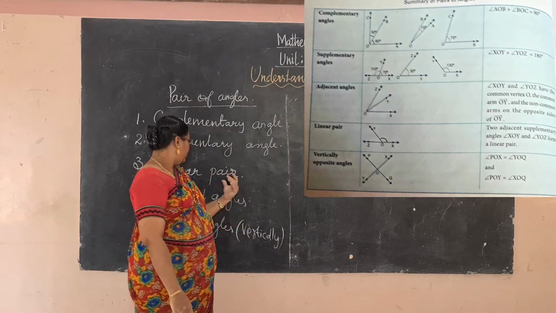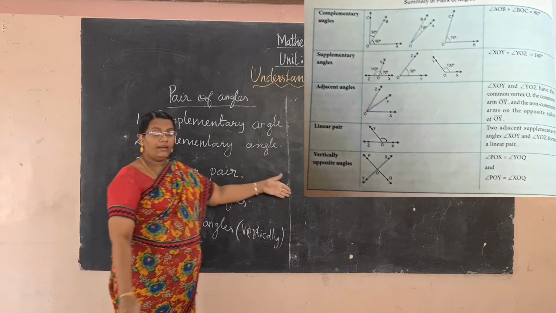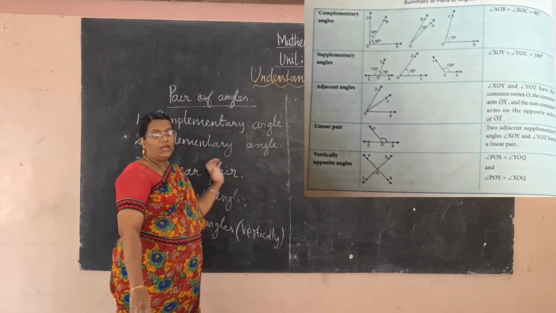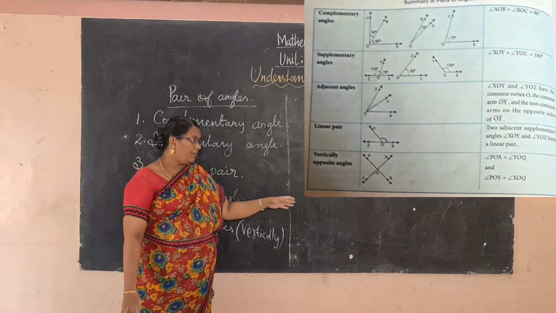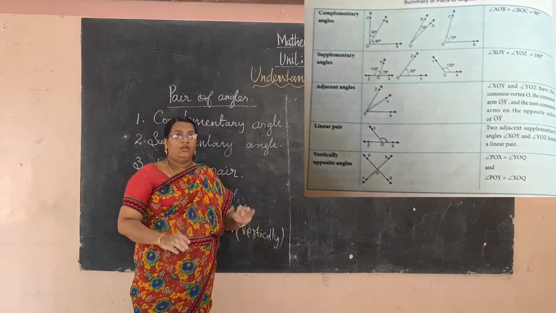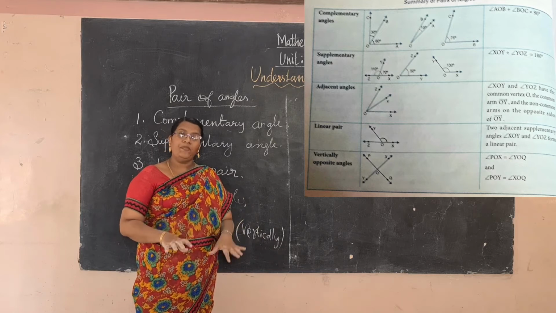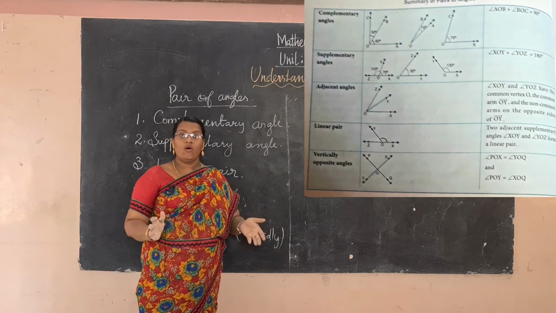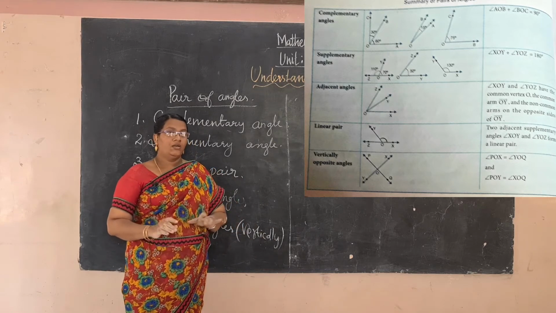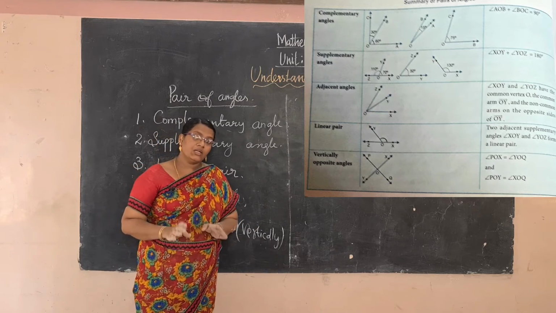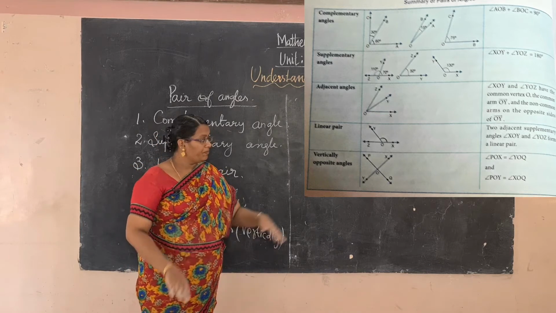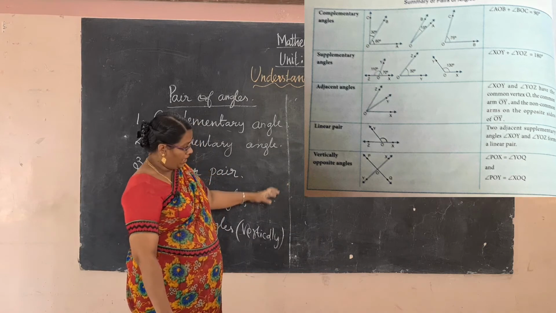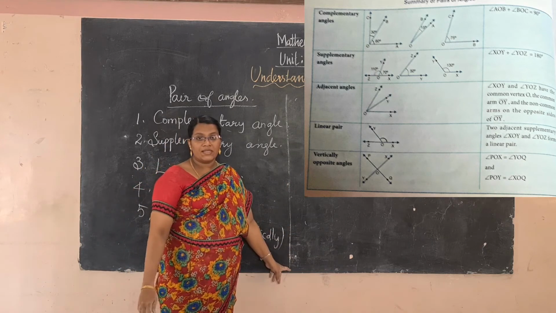And the fourth one is linear pair. Linear pair means two adjacent supplementary angles form a linear pair. So supplementary angles are also called the linear pair. And the final one, vertically opposite angles.